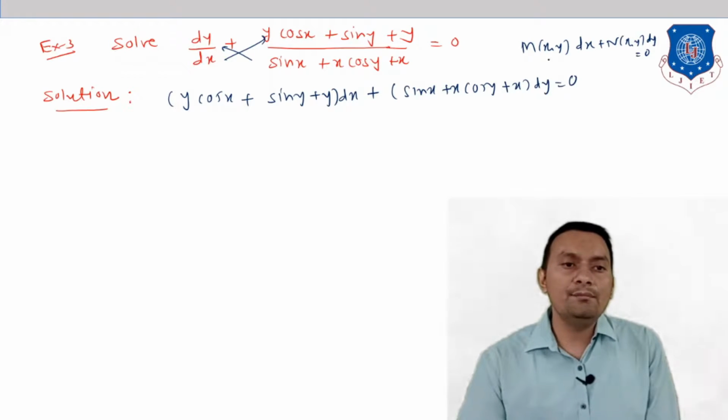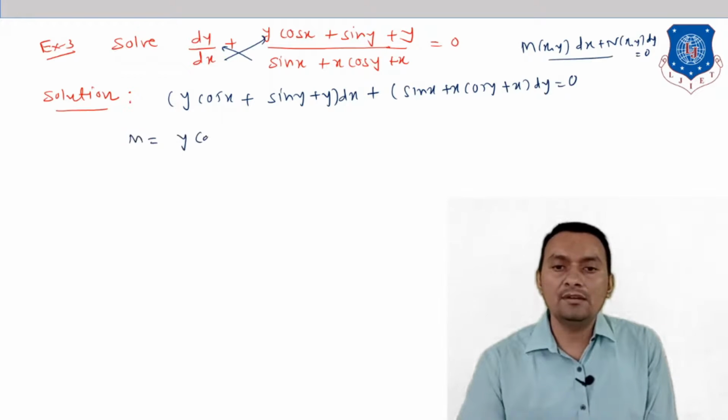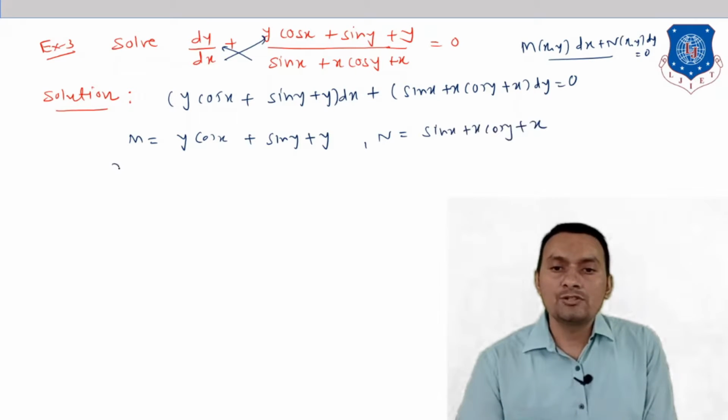So whenever we compare with this differential equation, it is clear that M is y cos x plus sin y plus y, and N is sin x plus x cos y plus x. So let us check whether the given differential equation is exact or not. For that we have to find del M by del y. Here it is cos x plus cos y plus 1.